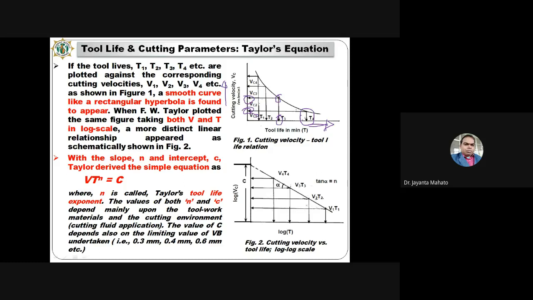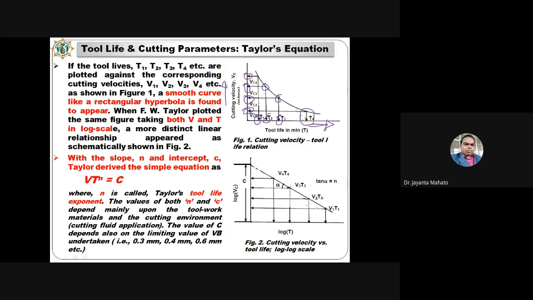So like this, this is for VC3 at a higher velocity. In this case also, the tool life will be less compared to VC2. Like this, if you increase the velocity, then tool life will decrease.